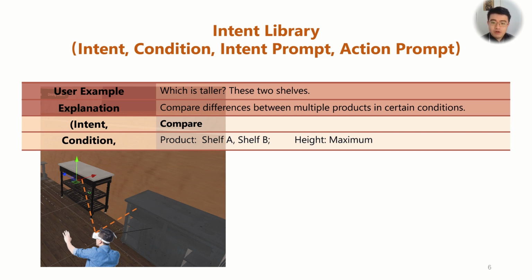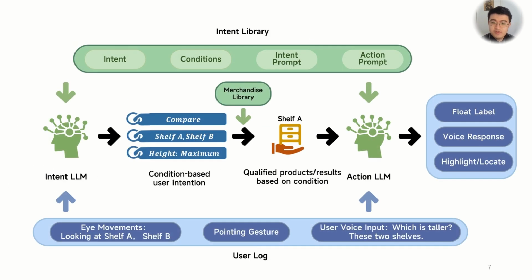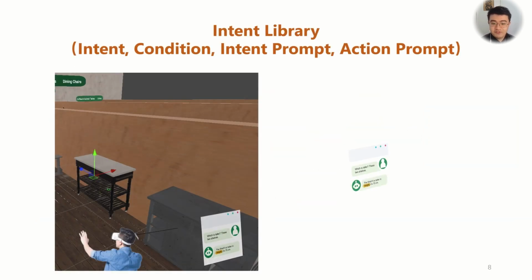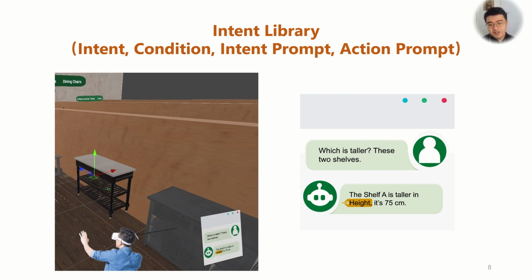So, according to our framework, the process of our system should look like this. The user's voice input and eye movements are combined and passed to the intent LLM to be recognized as compare intent with these conditions. Then, after querying shelf A is higher, the action LLM generates a series of actions. Specifically, in our system, this includes the voice reply of shelf A being higher, the adjustment of the float label relating to user attention, here is the height, and the right arrow above shelf A as an indicator.